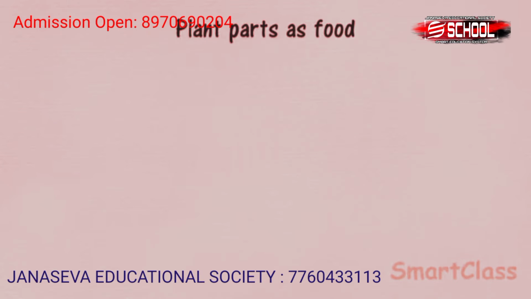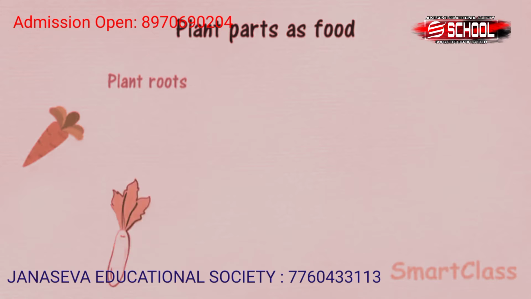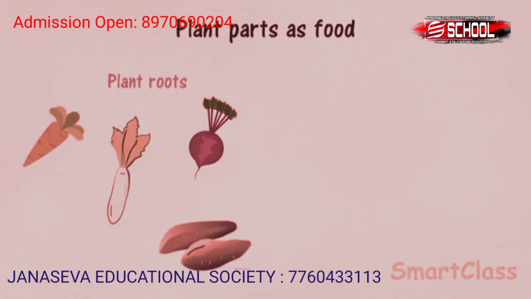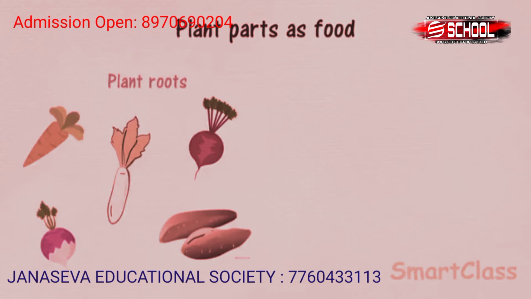Plant parts as food. The different parts of plants which are used as food materials by us are roots, stems, leaves, flowers, fruits and seeds. Plant roots. Some plants store food in their roots, which are actually modified roots. We eat the roots of such plants as food. For example, carrot, radish, beet, sweet potato and turnip.